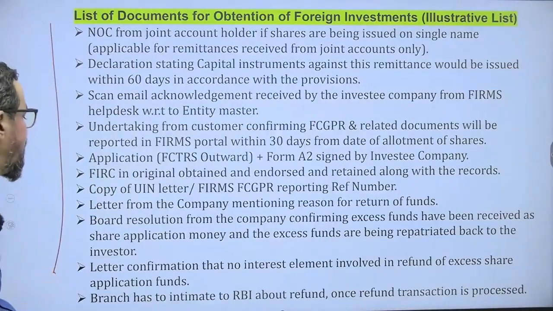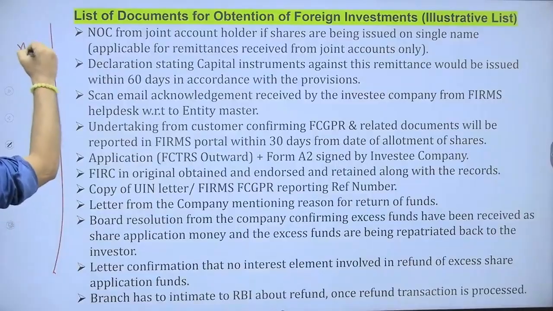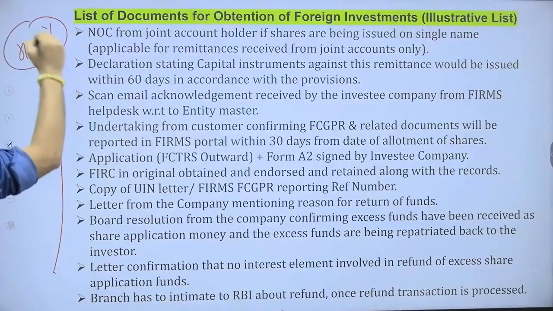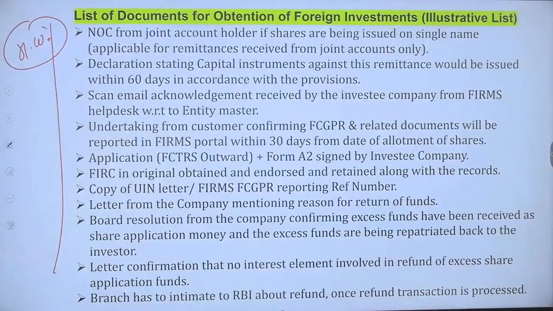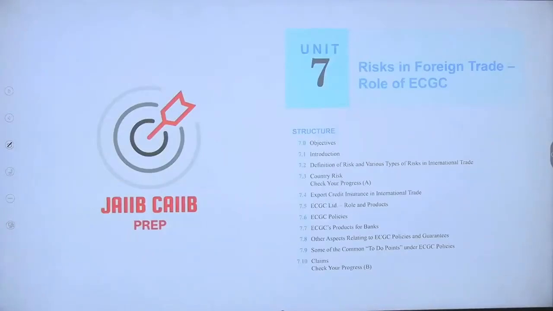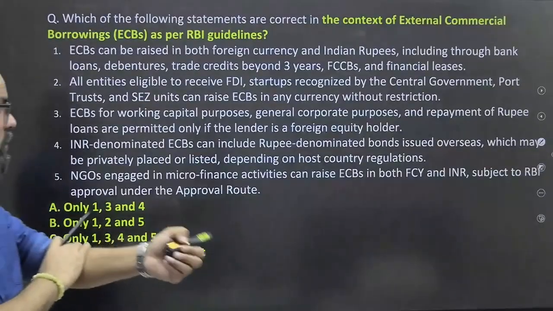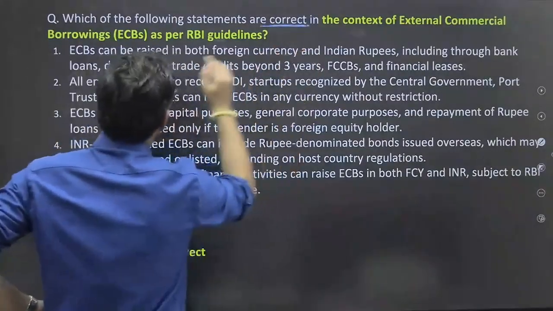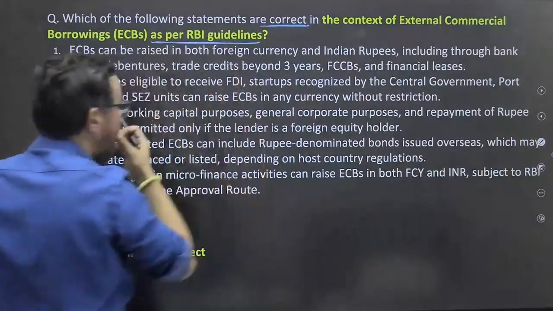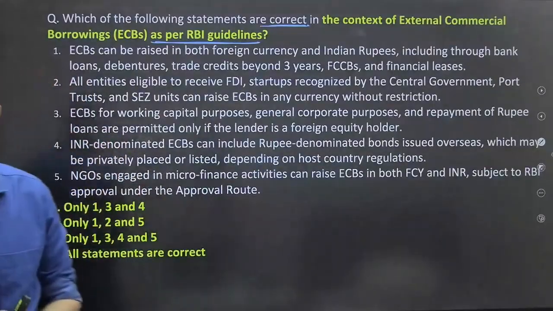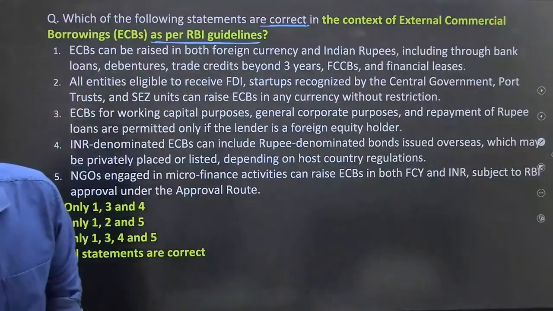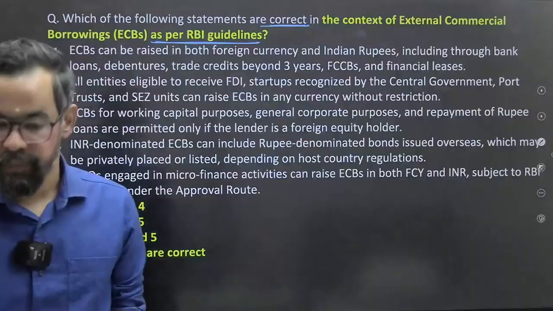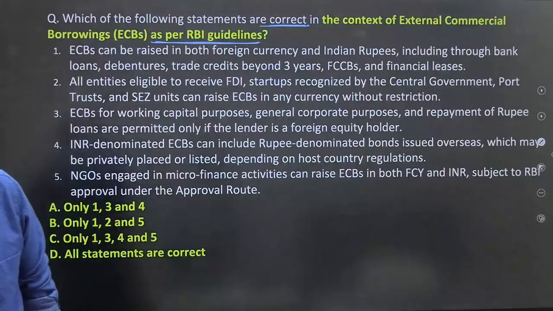Okay? I have created one list, so I'll mention homework here. What documents are generally required when a foreign investor is making some sort of investment. Now ECB, external commercial borrowings, and we have to find out the correct statement regarding the RBI guidelines. After this unit we'll take a break for 5 minutes, but before that we will finish this. So tell me, what will be the correct answer, guys?